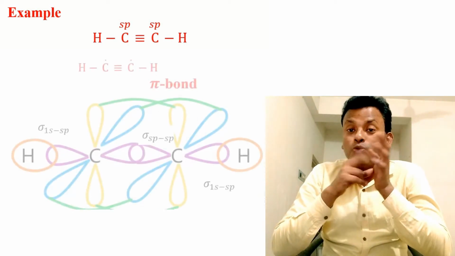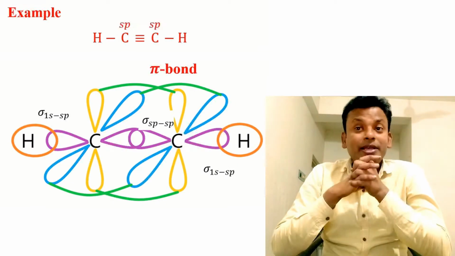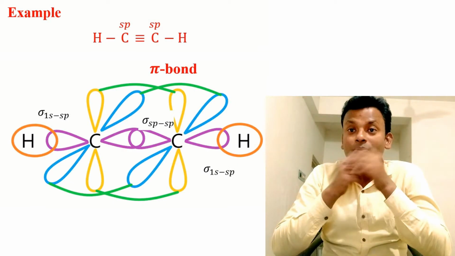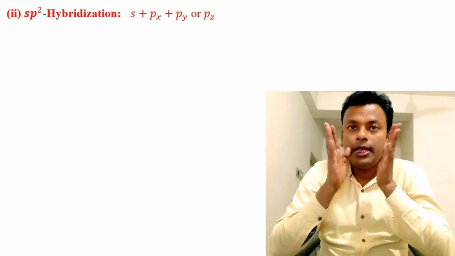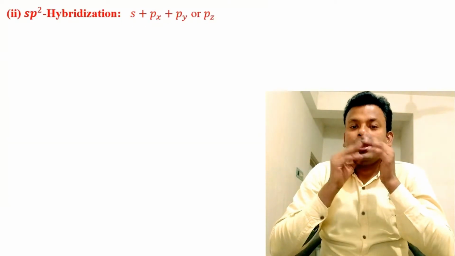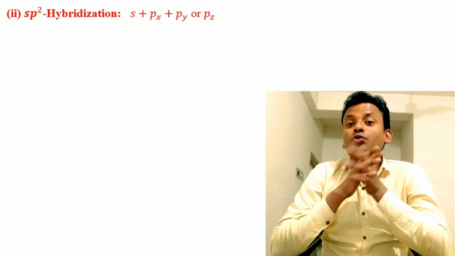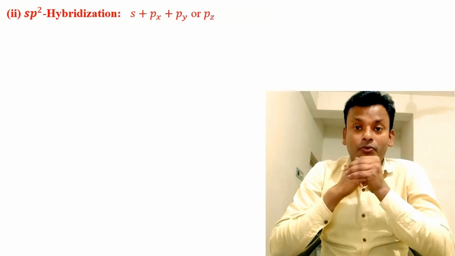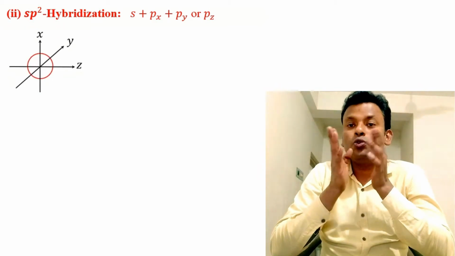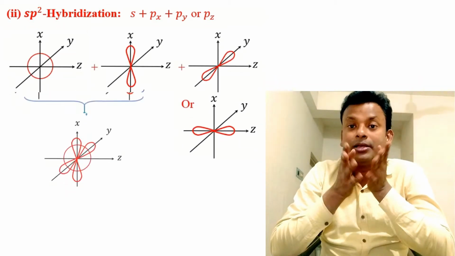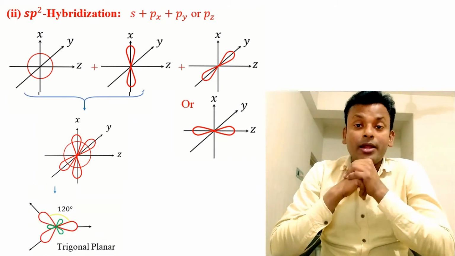Here two carbon atoms are sp hybridized, and this is the orbital diagram structure showing that. Next, sp2 hybridization. Here one s orbital and two p orbitals are involved in hybridization. The one s orbital and two p orbitals intermix to form a trigonal planar structure.